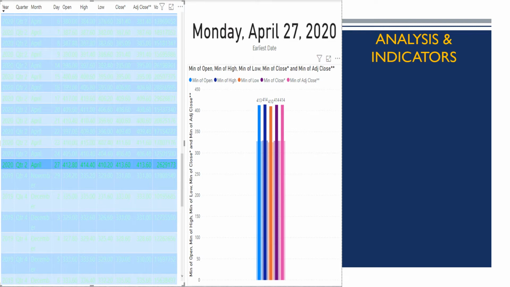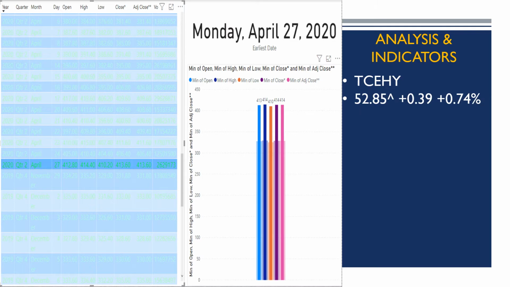What you're looking at here is a visual created in Power BI. The table on the left was extracted from Yahoo.financials.com, and it is a nice summary of daily closeouts, openings, highs, lows, close, adjusted close, and volume for each day. Monday, April 27th is tomorrow, so what you're looking at are the most recent closeout numbers that posted, Friday close of business. So, looking into this, Tencent Holdings, that's their name.